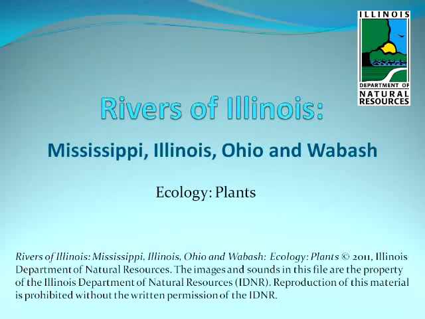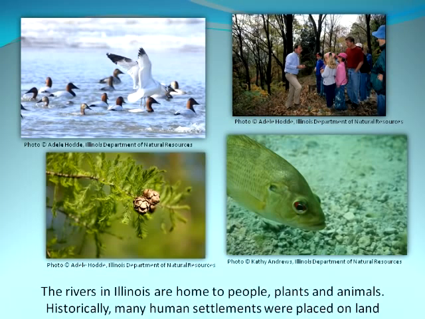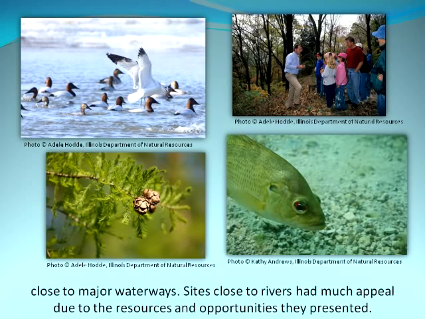Rivers of Illinois: Mississippi, Illinois, Ohio, and Wabash. Ecology: plants. The rivers in Illinois are home to people, plants, and animals. Historically, many human settlements were placed on land close to major waterways. Sites close to rivers had much appeal due to the resources and opportunities they presented.